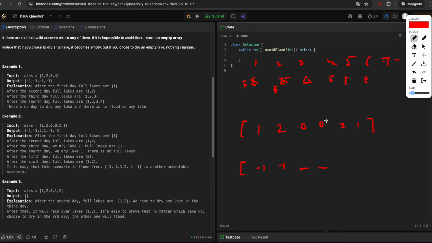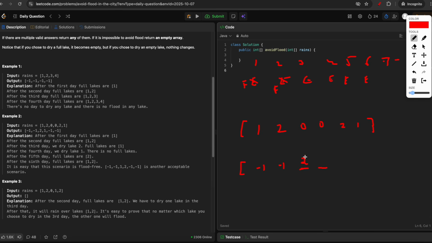So let's see further. On day 4 it will again rain on the second lake, but we see that lake 2 is already full. So if we don't empty this lake before this day, it will cause an overflow and we have to return an empty array. But since we have a dry day before, on this no rain day we can try to dry the second lake.